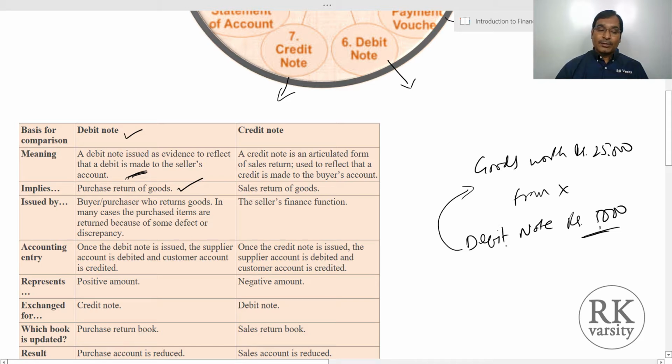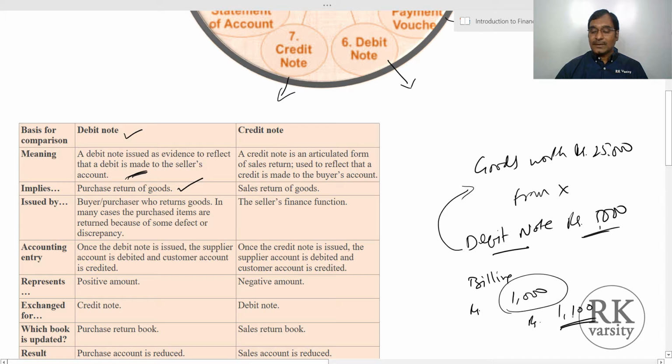So debit notes are issued in case of returns, that is purchase returns, or if there are any discrepancies in billing. Let us say you agreed to buy the product for rupees 1,000, but the invoice or the bill sent by the seller is rupees 1,100. In such a case also you can create a debit note informing the seller that the bill is in excess by rupees 100. In all these situations we use the debit note.